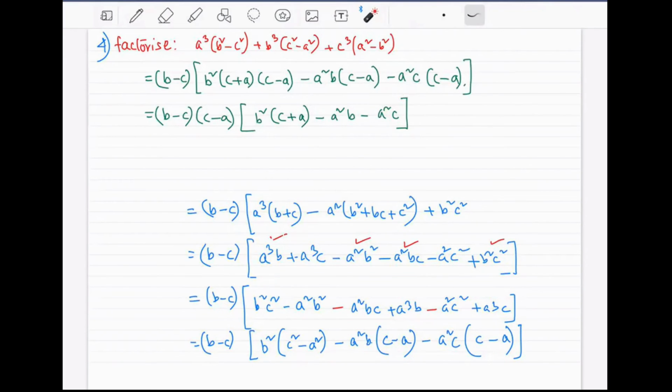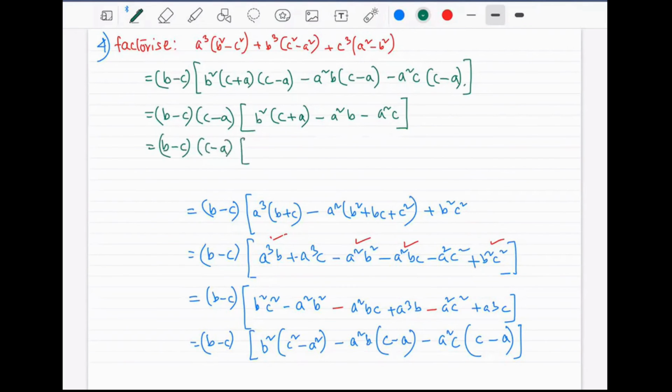And remember what we have done so far. First of all, we broke down the original expression and then arranged it in descending powers of A, right? We have done descending powers of B. Now we have to move on to descending powers of C. We have to first break it down. These two will remain the same. And then we will start arranging, starting with the terms which have C in them. Get it? So we will have B minus C, C minus A.